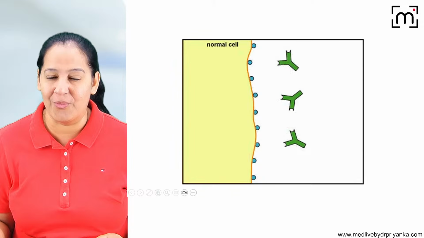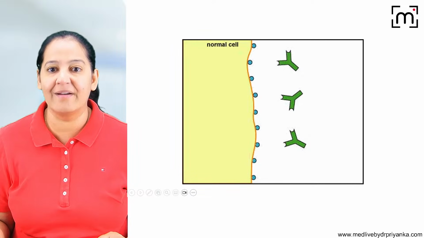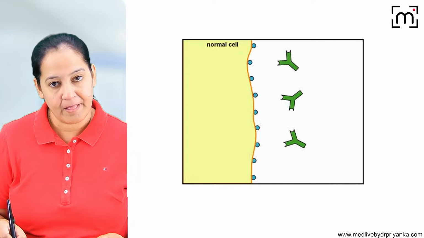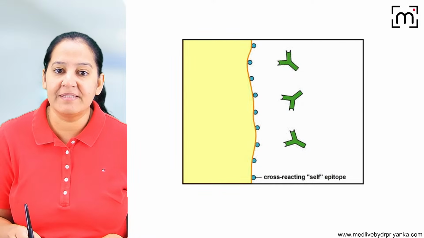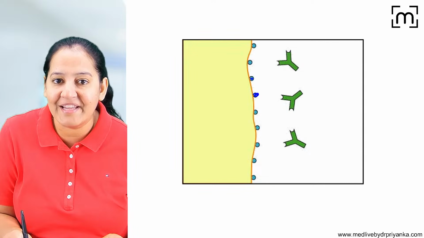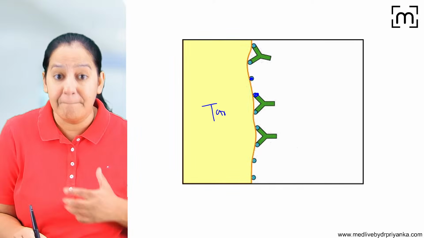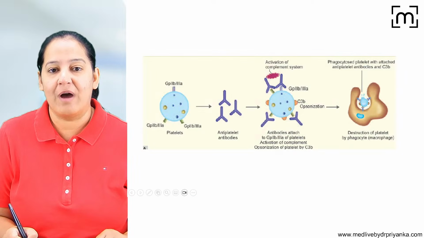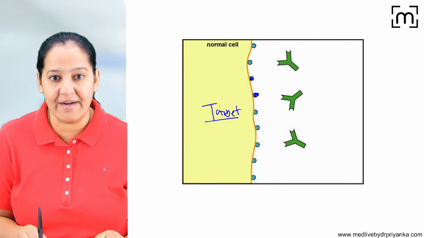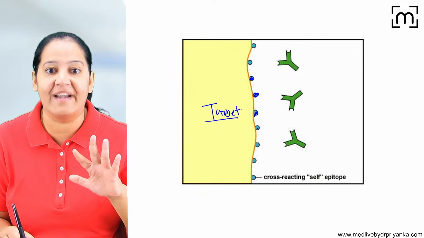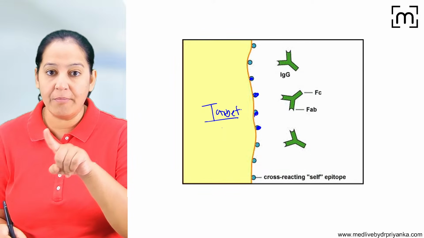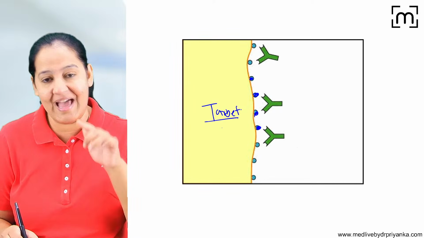I will show you a video. See here. These antibodies are IgG or IgM. See the blue color dot. This is my antigen, and yellow color is the target cell, my cell. So again see, the yellow cell is the target cell, my cell, on the surface of which this antigen is present. So the antibodies are formed and they are coming and reacting with the antigen.